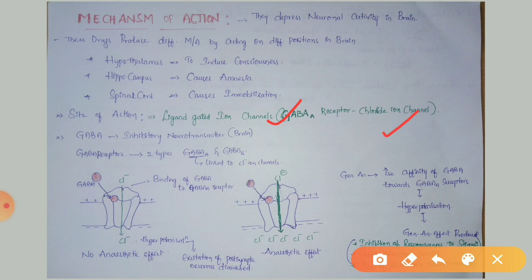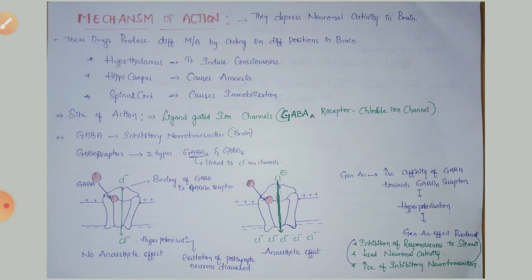General anesthetics can increase the affinity of GABA towards the GABA receptors. That means GABA strongly binds with the GABA receptor. That will lead to continuous opening of the chloride ion channel, so more chloride ions enter into the cell. This will create hyperpolarization and finally diminish the excitation of the postsynaptic neuron continuously. That will produce the general anesthetic effect.